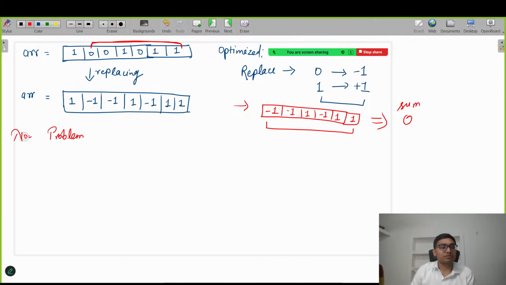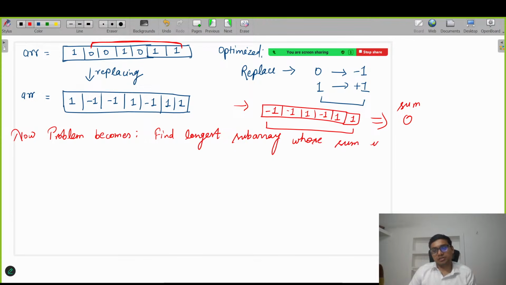Problem becomes, find longest subarray whose sum is 0. Got it, everyone? Yes, yes.